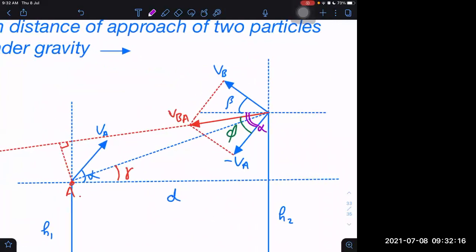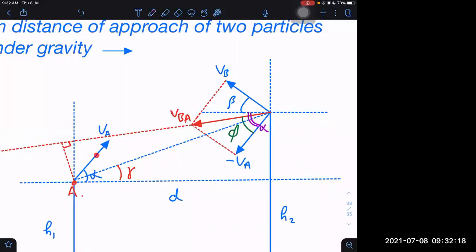Can you see this angle? Yes, sir. And this angle will be equal only to alpha. Now phi is this, then what is this remaining angle here? It will become alpha minus phi here.